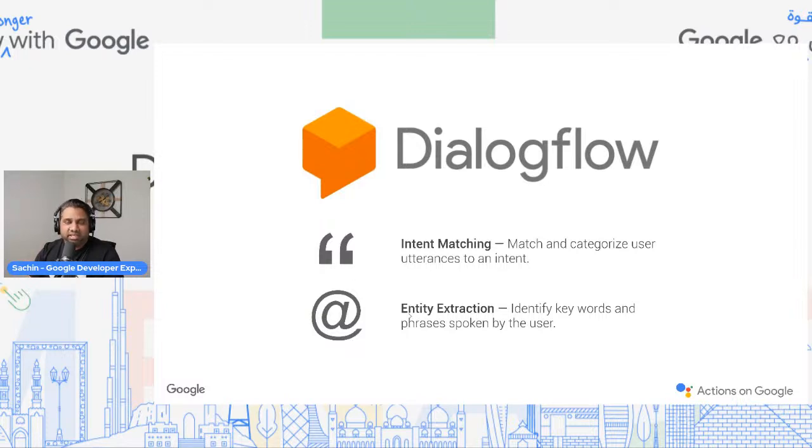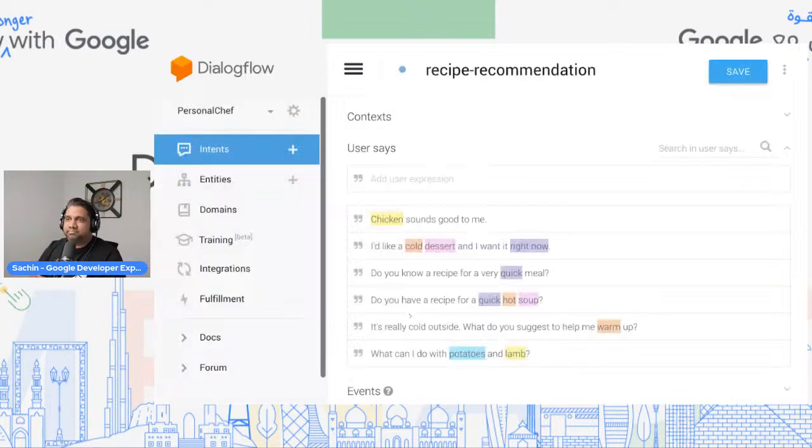That is entity extraction. So you'd be wondering, great, now what does this Dialogflow platform look like? Whatever we just said with that simple example can be done just by adding some training phrases.